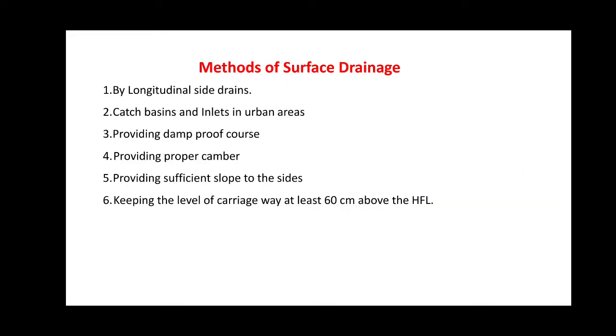The methods of surface drainage: first is the longitudinal side drains method. Second is the catch basins and inlets in the urban areas. Next, providing damp proof courses. Next is providing the proper camber to the pavement roads. Next is providing sufficient slopes to the sides. And lastly, keeping the level of the carriageway at least 60 centimeters above the high flood level.